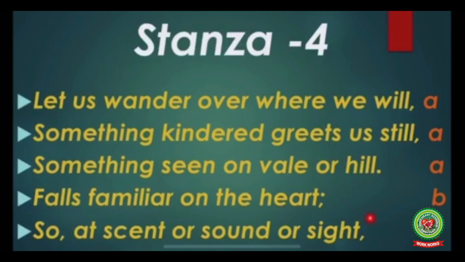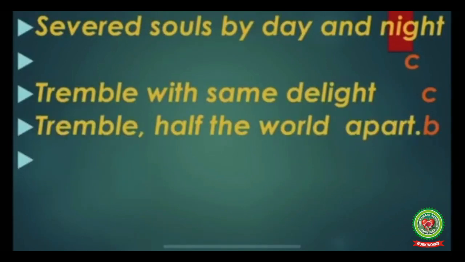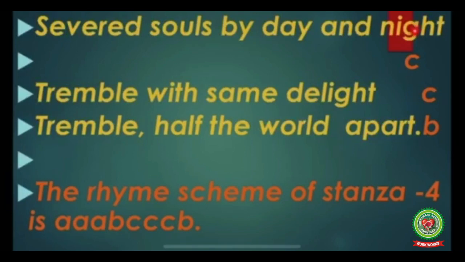Next is sight. It is also not rhyming with any other word. So this is C. Let's continue our stanza 4. See children. Night. It is rhyming with sight. So C. Delight. Rhyming with night and sight. So C. Next is apart. It is rhyming with heart. So B. So children, rhyming scheme of stanza 4 is A, A, A, B, C, C, C, B. Now I hope rhyming scheme is clear to all of you.